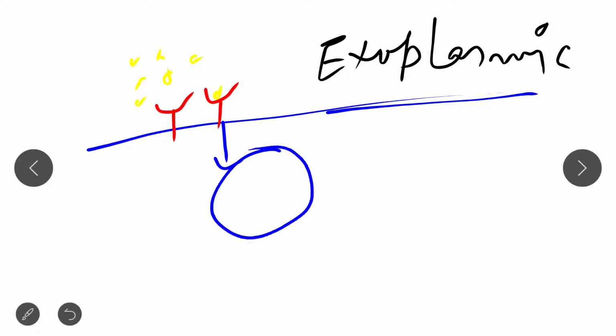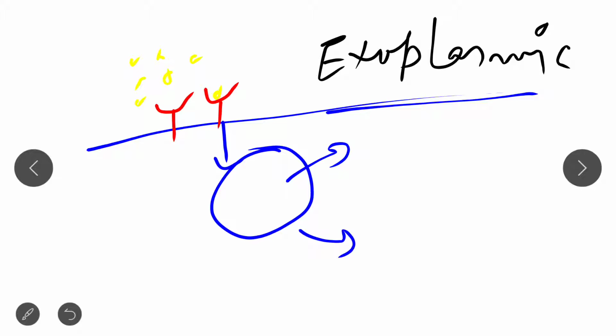It is internalized by forming a vesicle, either a clathrin coated vesicle or caveolin mediated, or by the mechanism of macropinocytosis. Any of these mechanisms. I taught all this in my previous lectures, so please watch those lectures.